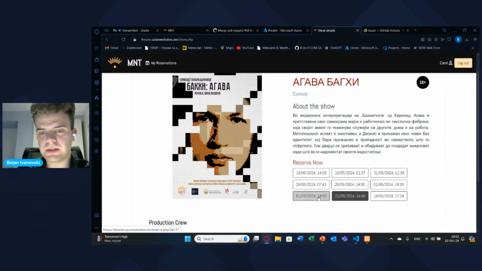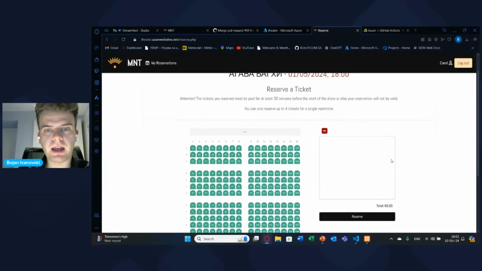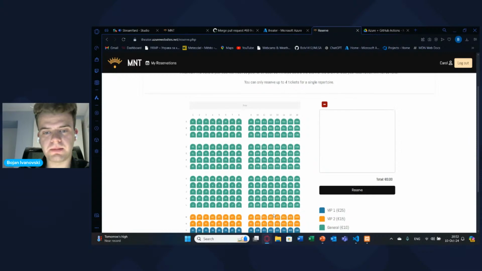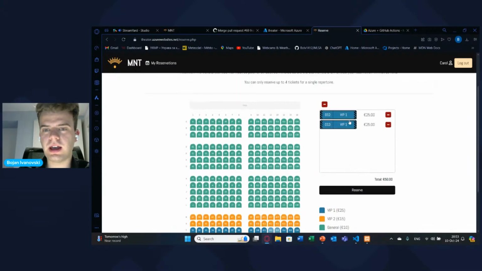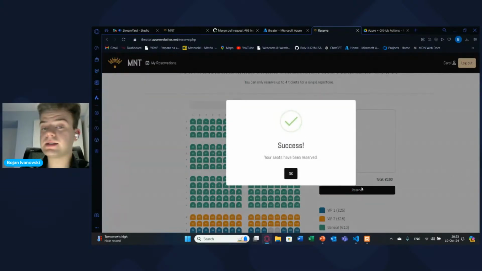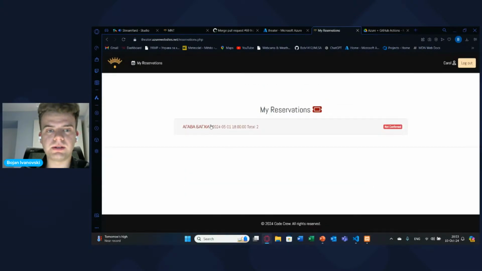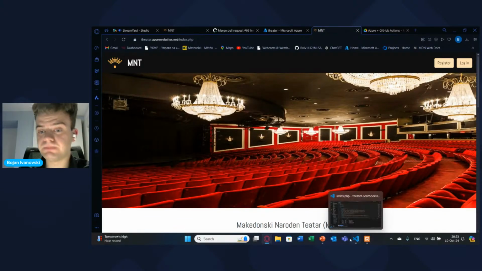And I would select one of these dates. And you can also choose a seat, for example. Okay, let's choose these ones. And it adds them to the cart. And I would click reserve. And it's a success. So my seats have been reserved for this show here. So basically, we have done it. We have deployed the site to Azure using the CI/CD tool called GitHub Actions, and we can finally log out.